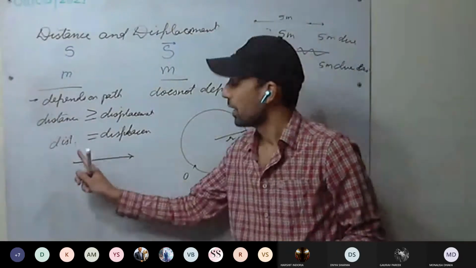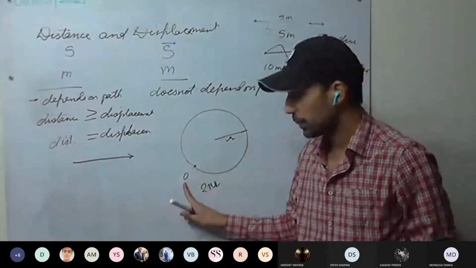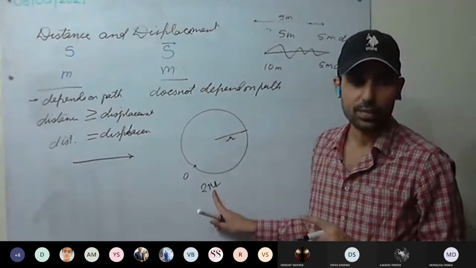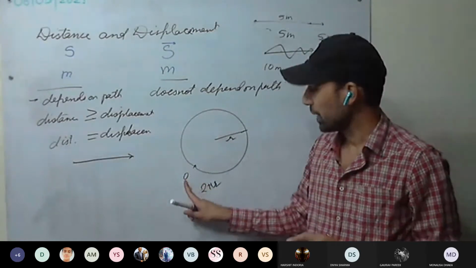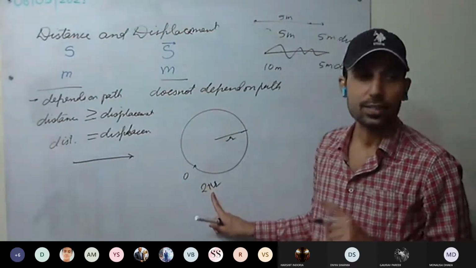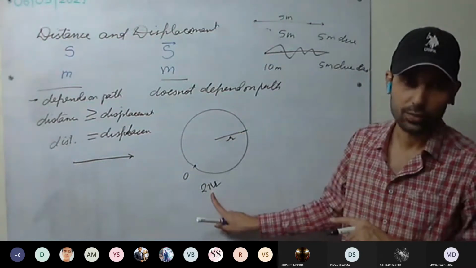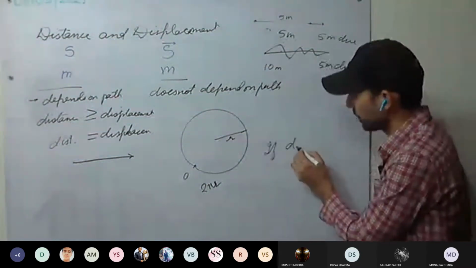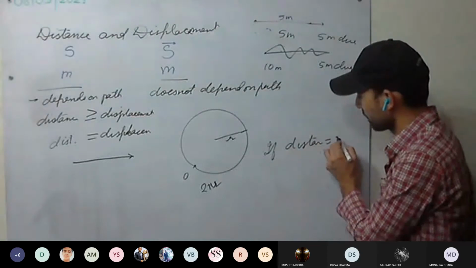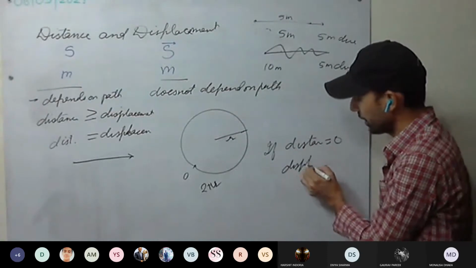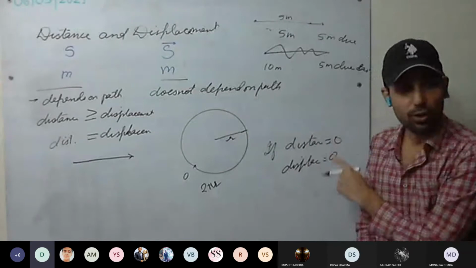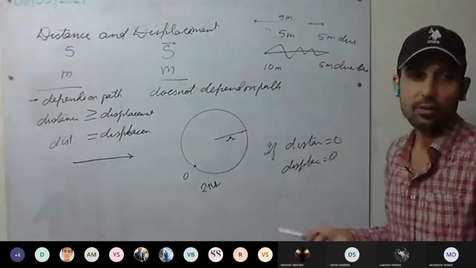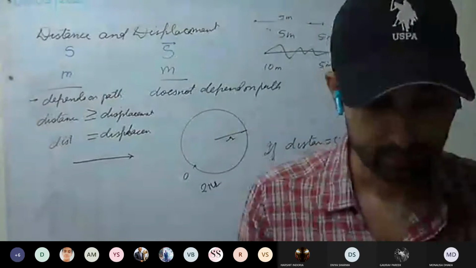So, displacement can be 0 even if distance is not 0. This is clear? Displacement can be 0 even if distance is not 0. If distance is 0, displacement will always be 0 because the body hasn't moved, hasn't covered any distance.